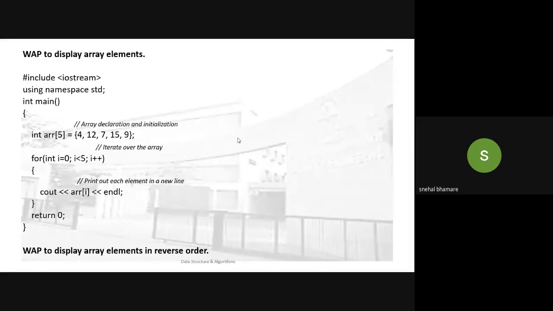Okay. So you have notebooks along with you. So we will write one program. Write a program to display the array elements in the reverse order. Consider the same array having 5 elements and the same elements. Now how will you do it?